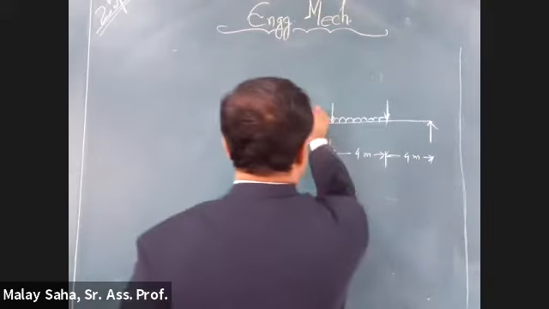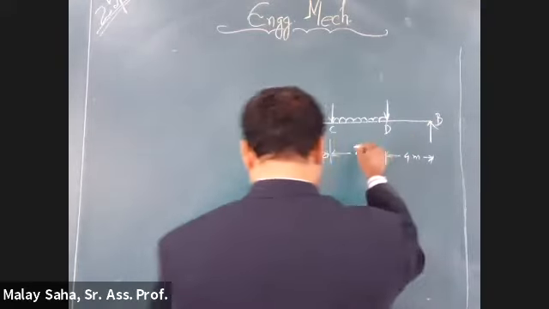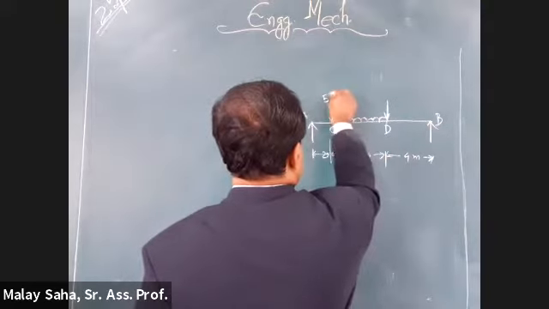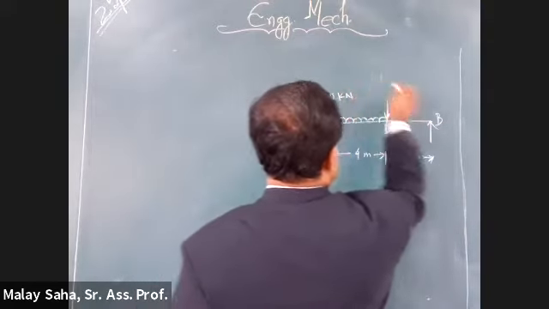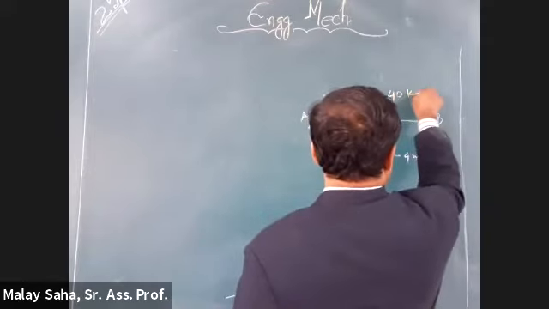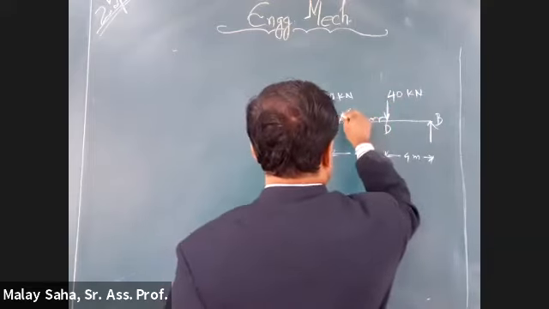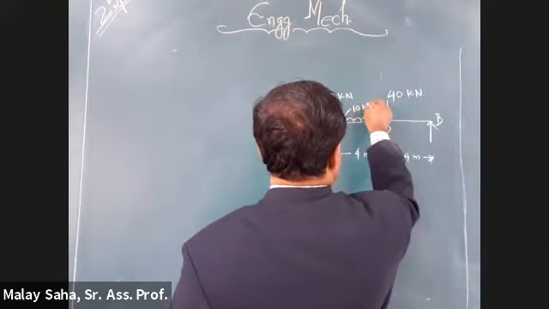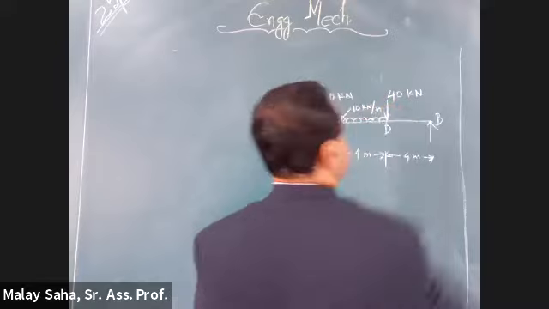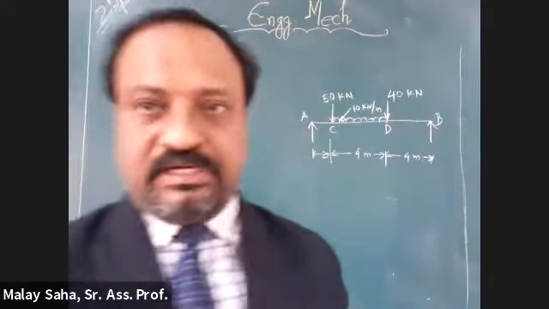Let us give the names A, B, C, D, and the corresponding values: 50 kilonewton, this one 40 kilonewton, and the UDL is 10 kilonewton per meter. I am just repeating the same, because I don't want to change it, so that you understand.